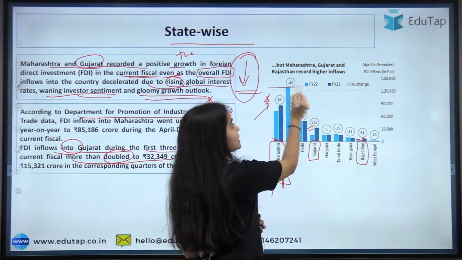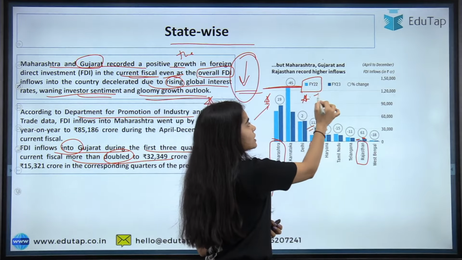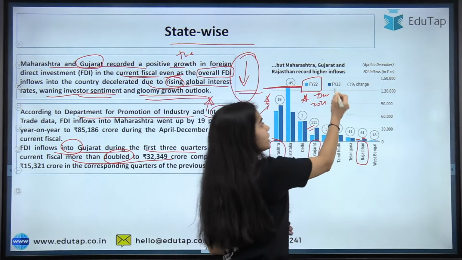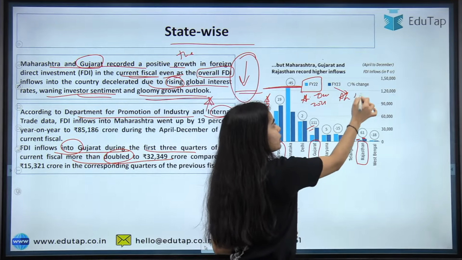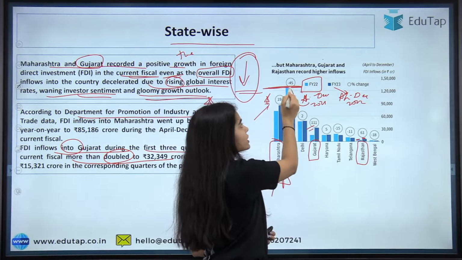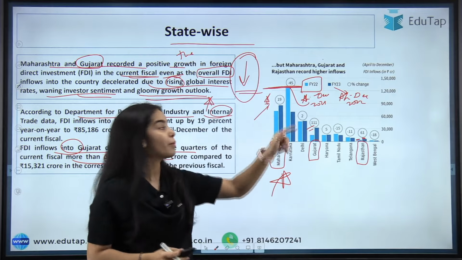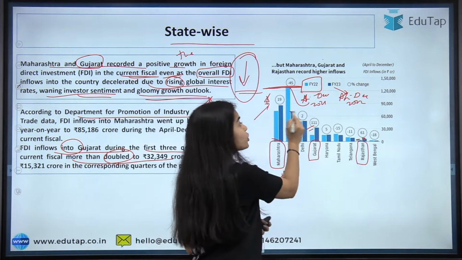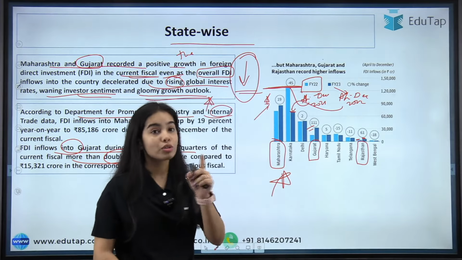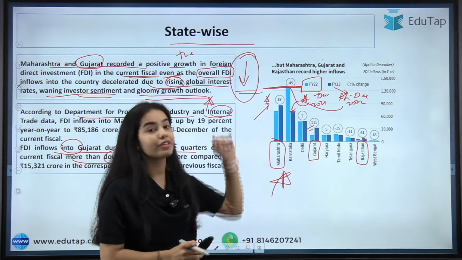In Karnataka, you can see that we are comparing the financial year 23, that is April to December 2022, with April to December 2021. In April to December 2021 there was so much FDI inflow coming into Karnataka, which has reduced by 45% in April to December 2022. So Karnataka has seen quite a big hit when it comes to the FDI inflows.